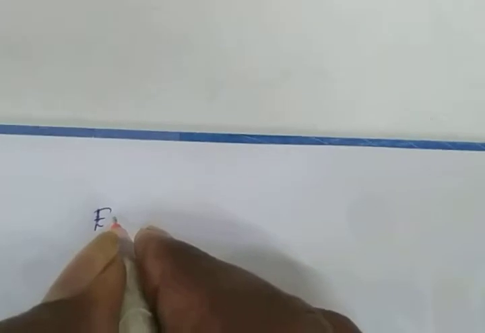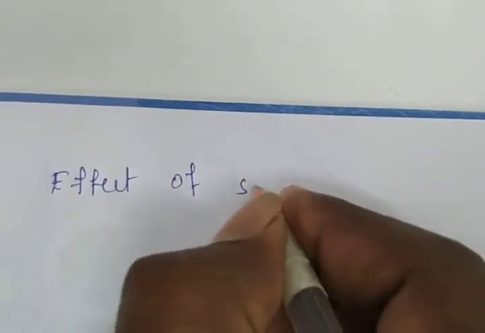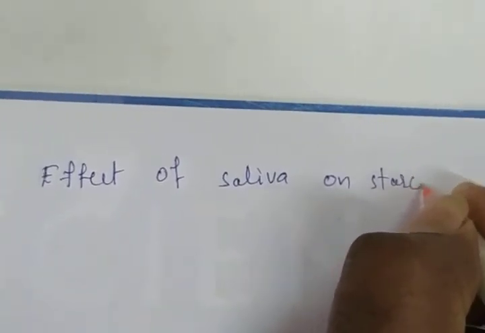In our mouth, saliva is there. So how will that saliva affect starch? Starch means we are eating food, and in that food, carbohydrates and starch are there. So how will saliva affect that starch? Effect of saliva on starch.